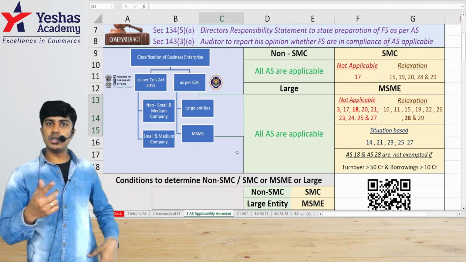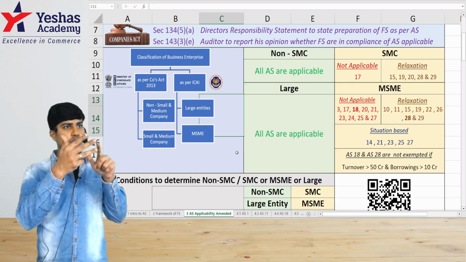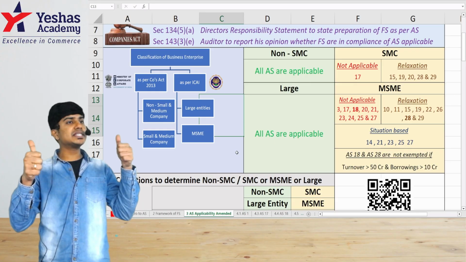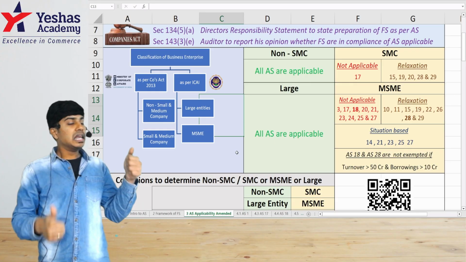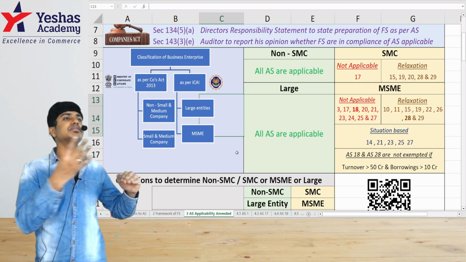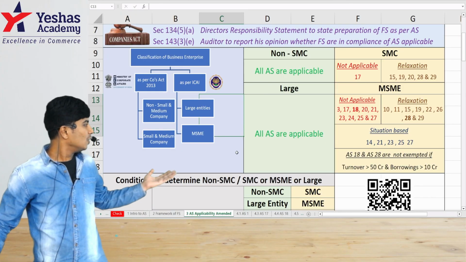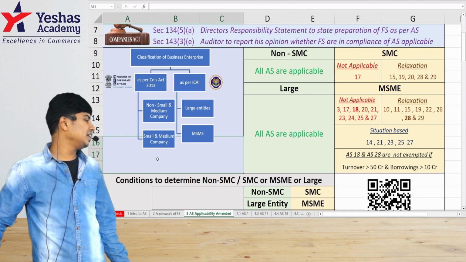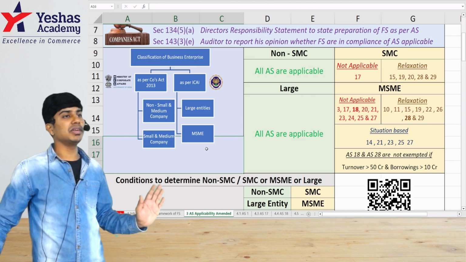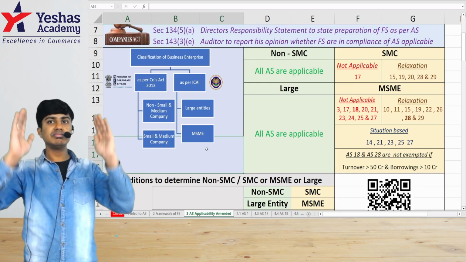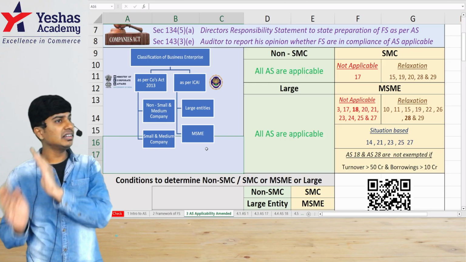In the past also I told, out of level 1, level 2, level 3, level 4, level 1 as per ICAI is nothing but non-SMC as per Companies Act. Level 2, 3, 4 as per ICAI was equal to SMC as per Companies Act. Now it is large entities, meaning non-SMC, and small and medium companies. SMC means MSME. So as per ICAI, what is the classification? Large entities and MSME.